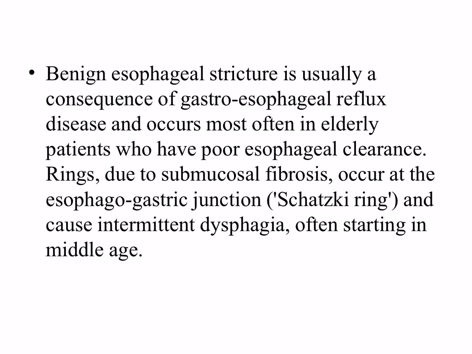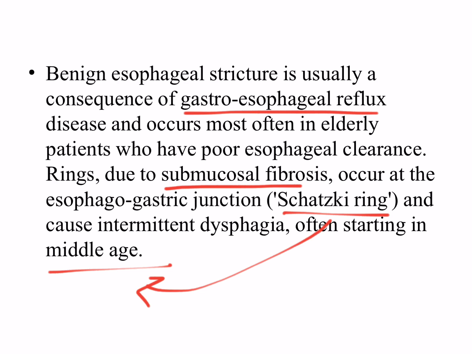Benign esophageal stricture is usually a consequence of gastroesophageal reflux disease and occurs most often in elderly patients who have poor esophageal clearance. Rings are due to submucosal fibrosis. There is a submucosal fibrosis in this area. They occur at the esophagogastric junction. Schatzki rings, I don't know how to spell it, cause intermittent dysphagia, often starting in middle age. That means Schatzki rings occur in middle age and are similar to benign esophageal stricture. And the cause, we know, gastroesophageal reflux is the cause of these benign strictures.